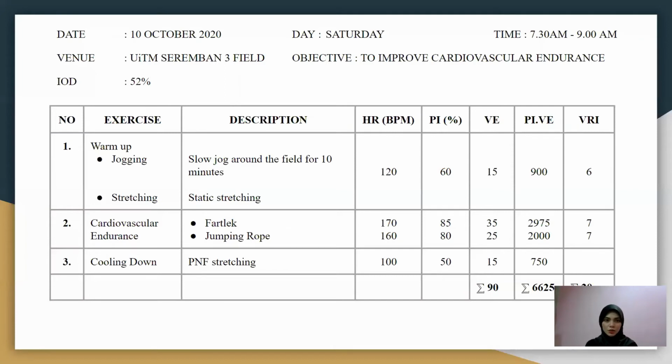Okay, so for the cooling down, we choose PNF stretching. The heart rate is 100, PI is 50, and the duration is 15 minutes.